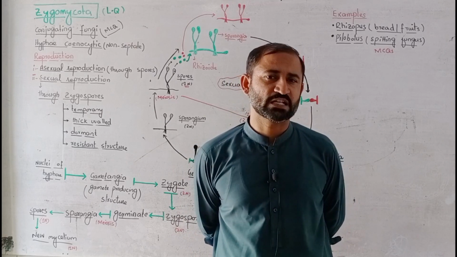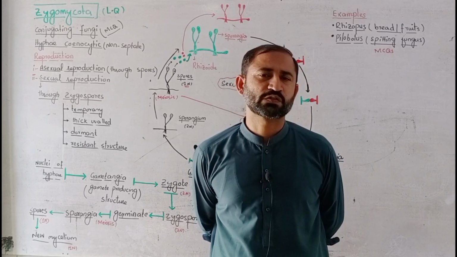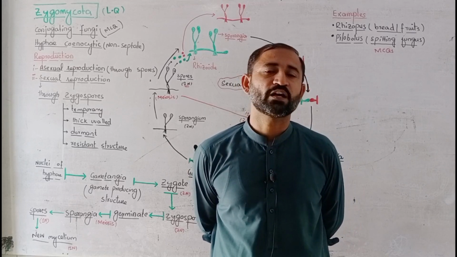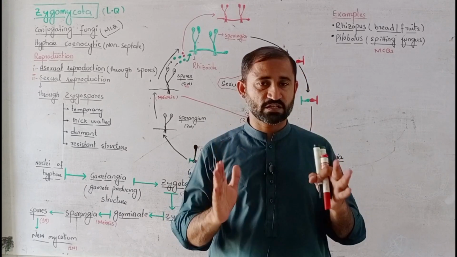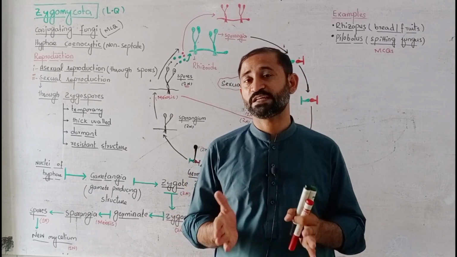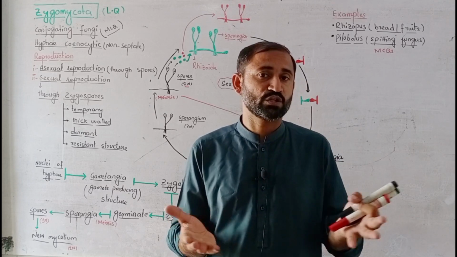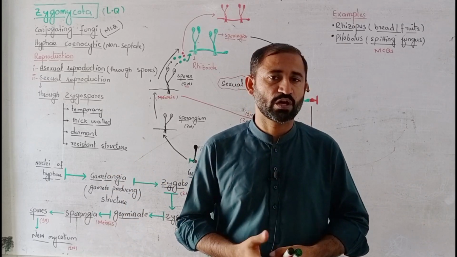It is not exactly like the conjugation that takes place in bacteria, but it has some similarity with the conjugation of bacteria. That's why they are also known as conjugating fungi.